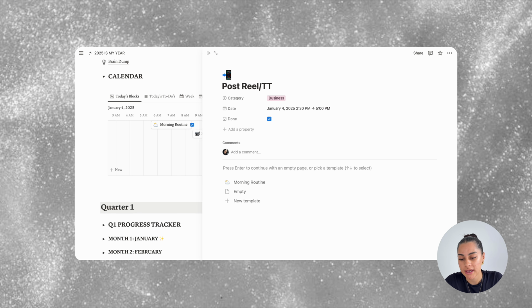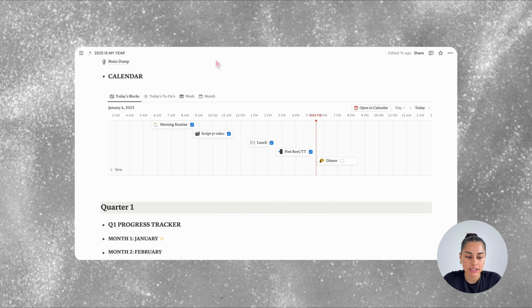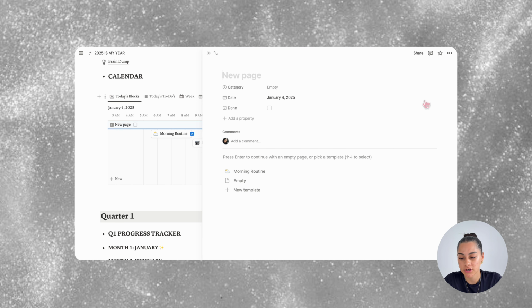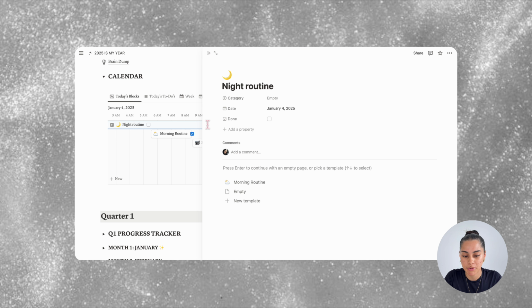So let's go back and create a new task. Click the new button at the top over here and it will create a new page. Fill in the title and add in an icon or emoji if you want. So we'll call this night routine and give it a moon emoji.